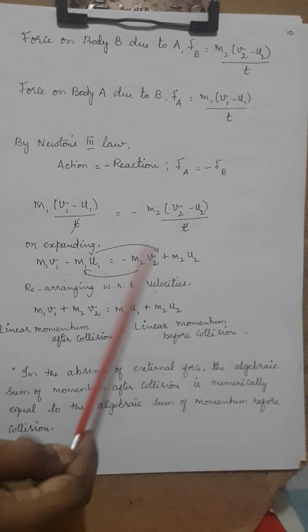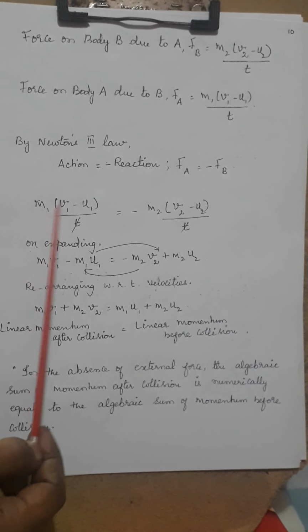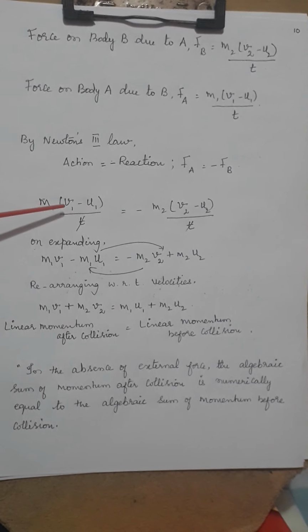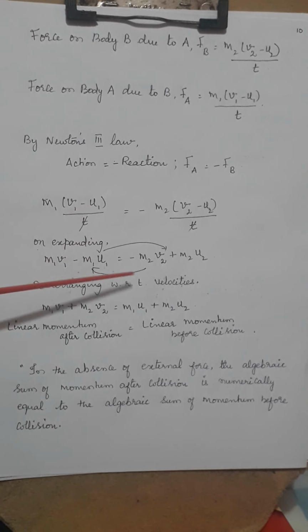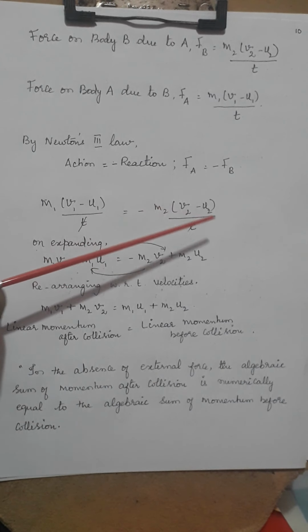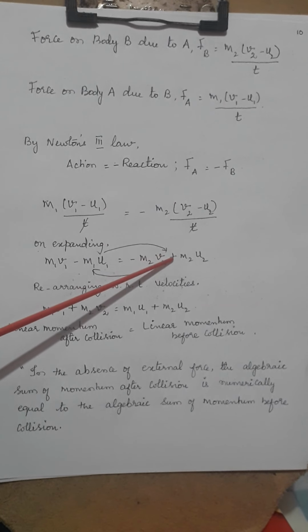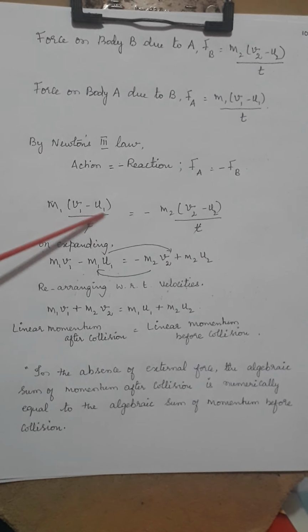In this, t gets cancelled, and then the remaining I am just going to expand. So when I expand, the first term turns into m1 into v1, then minus of m1 into u1, which will be equal to minus m2 v2. Already there is a minus there, so multiplication of that changes into plus m2 u2. So this is just by expanding it.